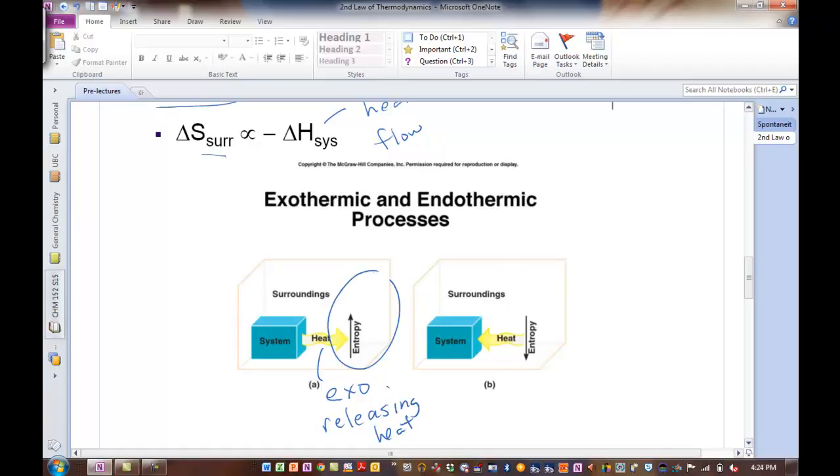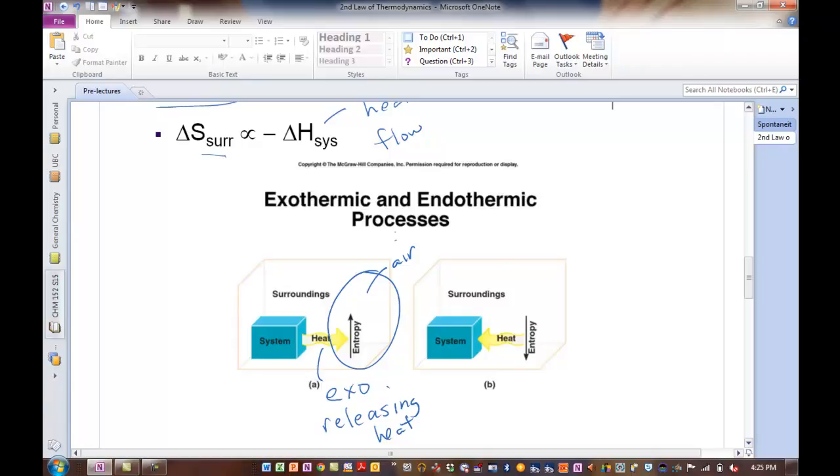Now our surroundings out here are going to be impacted by the thermal energy. Let's say our surroundings are just the air molecules that are surrounding that reaction. When those air molecules, the nitrogen and oxygen molecules, absorb thermal energy that comes out of the system, they're going to start moving faster. They're going to collide with more energy.